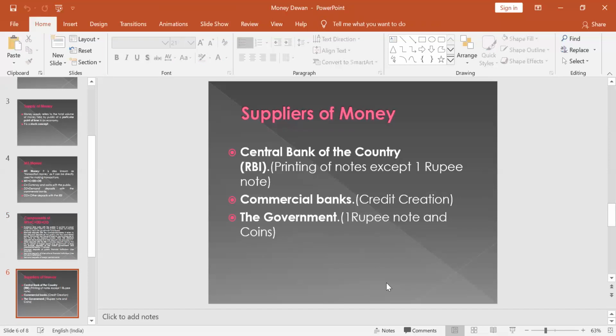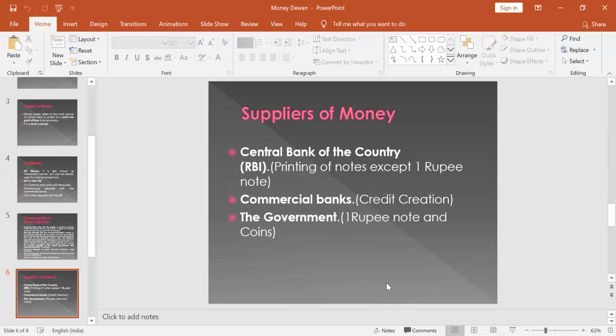Except the 1 rupee note, on all the currencies, the signature of the governor of the RBI appears. But on the 1 rupee note, the Secretary of Finance signs. Please note it down, observe this, and please send me a click of both. 1 rupee note, if you have, perhaps everyone will be having at home. Please send me the pic of these currencies.